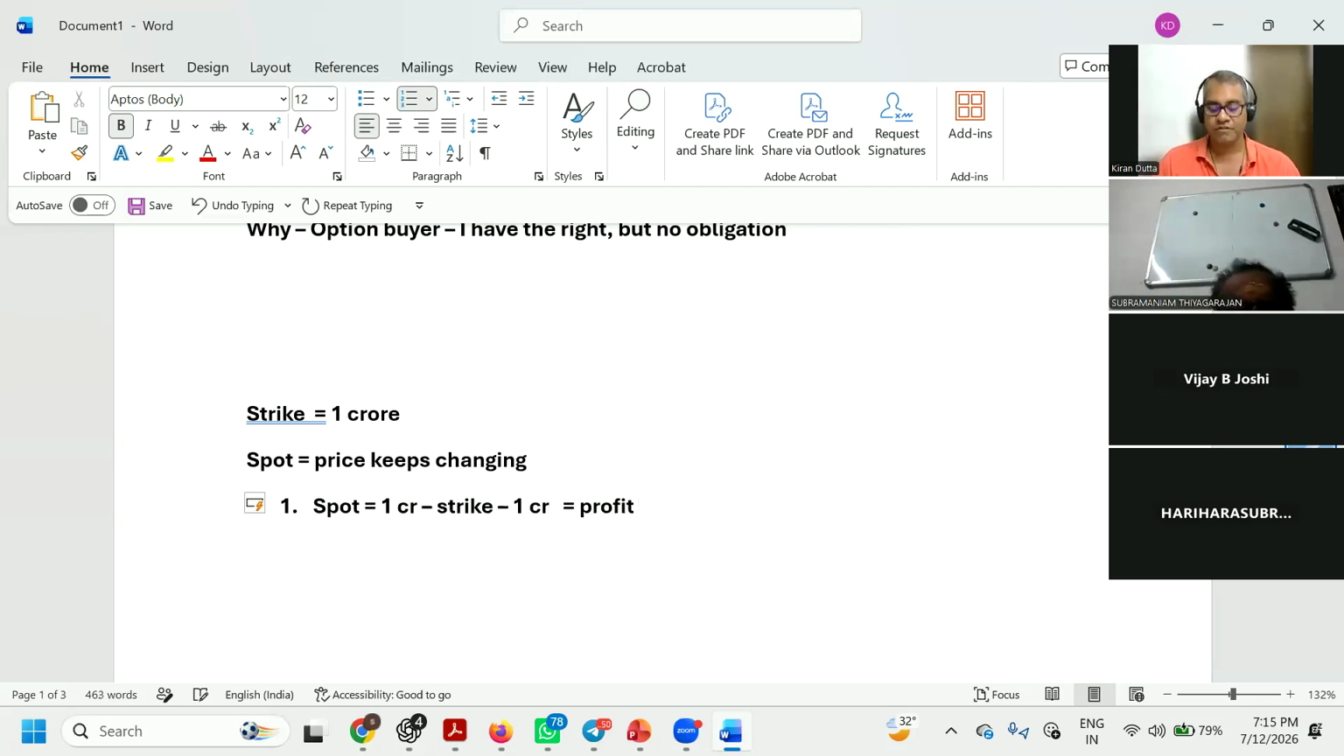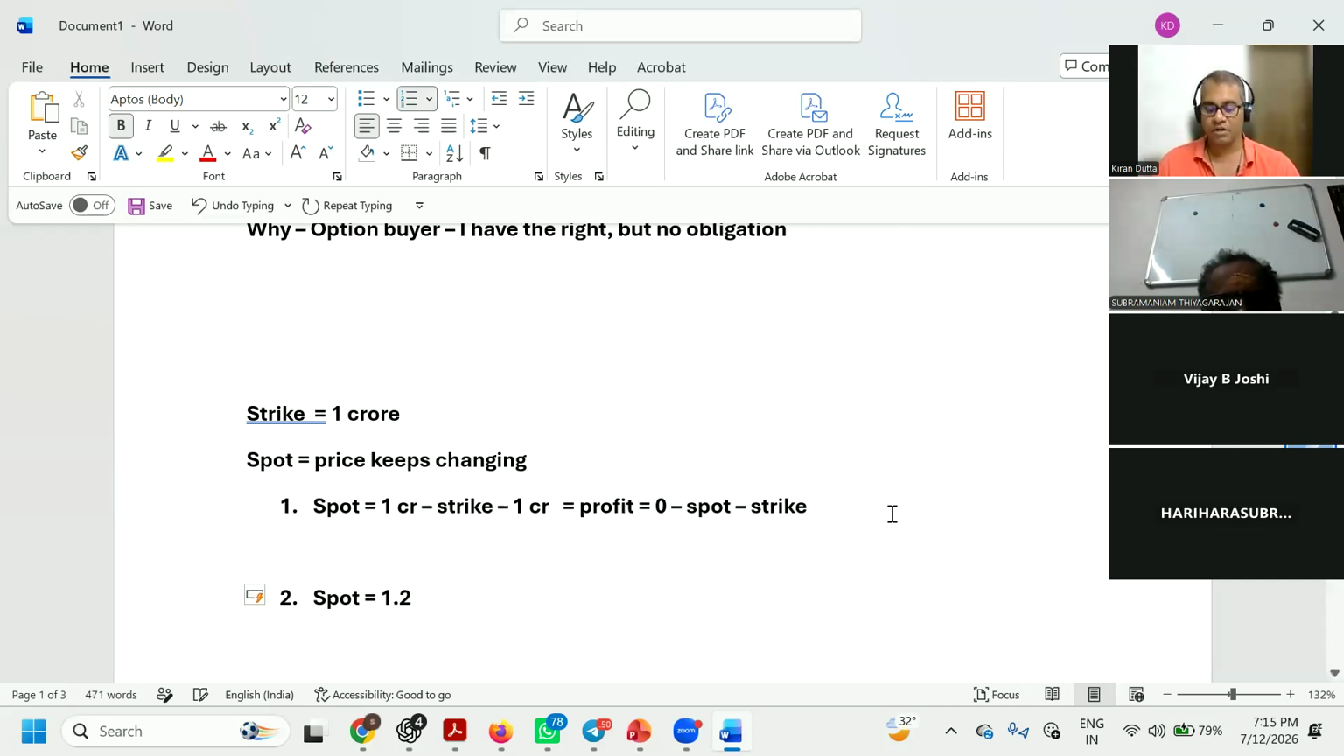Spot price, the profit that I'm going to make is 0. My spot minus strike price. Everyone got it? Now my spot price is 1.2 CR.